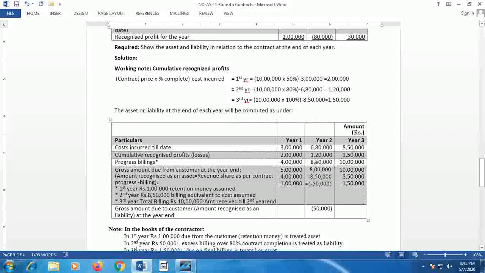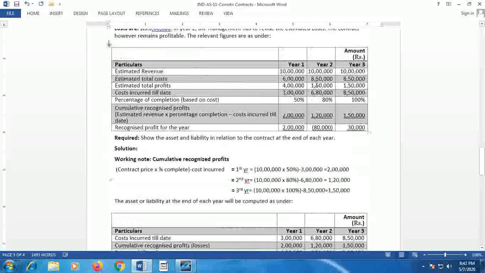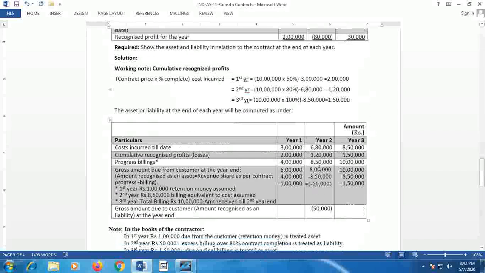In the second year, it is given that 8,50,000 is the total estimated cost, so the bill is made equivalent to the estimated cost. So in the second year, billing equivalent to cost, 8,50,000, is assumed, and in the third year, because 100% completion takes place, the cumulative billing amounts to rupees 10 lakh.